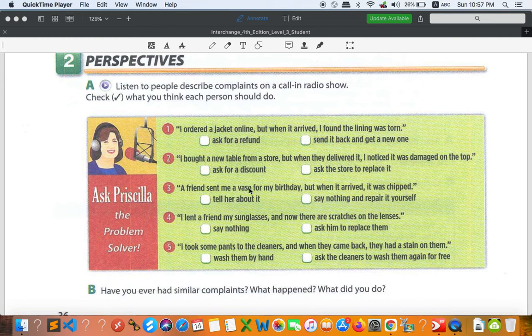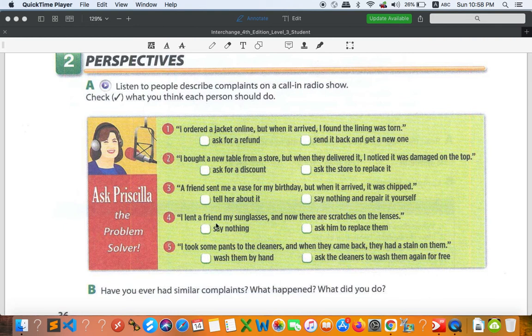Okay, so what do you do with this situation? Tell her about it, or say nothing and repair it yourself. I think you cannot repair it because it was chipped, because the piece is missing, and then you cannot repair. And you cannot tell her about it, right? I think I would say nothing and repair it by myself, but I know that I cannot repair. Just take it, all right? Or maybe just throw it somewhere that she doesn't know, all right?